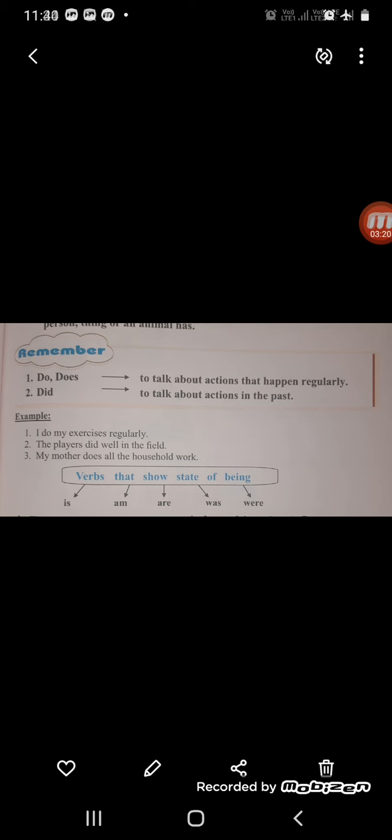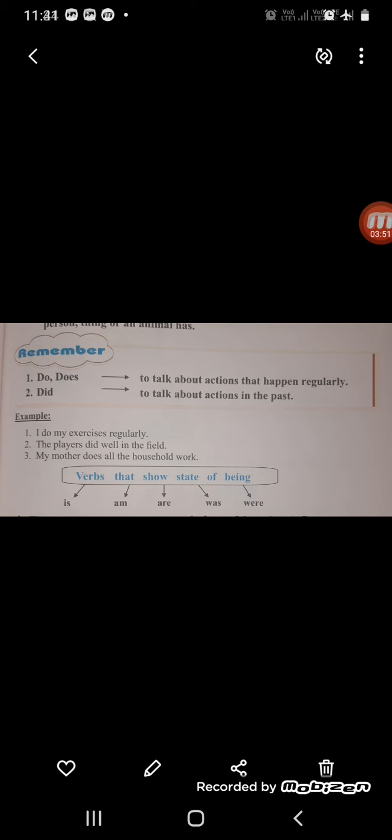Usually for this class we'll be using verbs that show the state of being in the present and in the past. The words is, am, are, was, were. They are the forms of the verb to be. All the forms of to be are is, am, are, was, were.